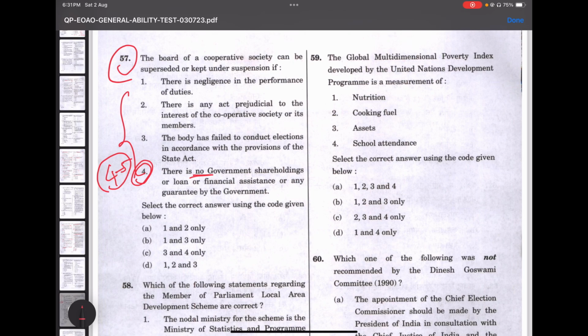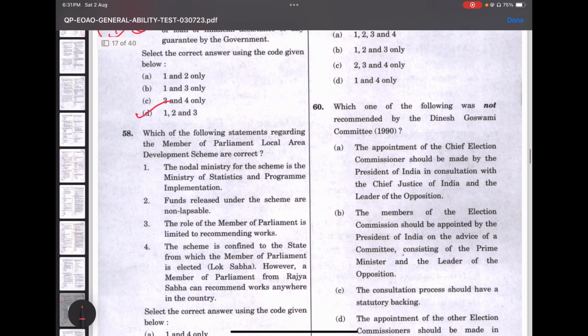So option 4 is actually wrong because there is government shareholding. So the answer would be option 1, 2 and 3. For 57 it is 1, 2 and 3. So we'll move on to the next question.